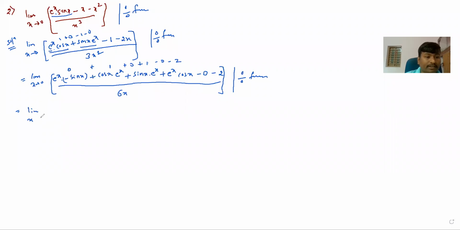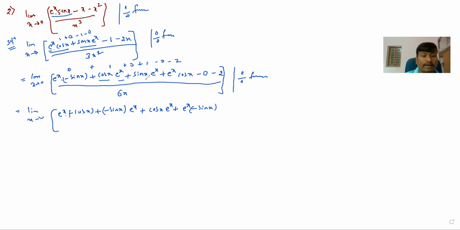Limit as x tending to 0, e raised to x into minus sin x is there. Again product rule. e raised to x as it is, minus sin x differentiation is minus cos x, plus minus sin x as it is. Differentiation of e raised to x is e raised to x only. Plus again product rule in the second term: differentiate cos x as it is, e raised to x differentiation is e raised to x, plus e raised to x as it is, differentiation of cos x is minus sin x.